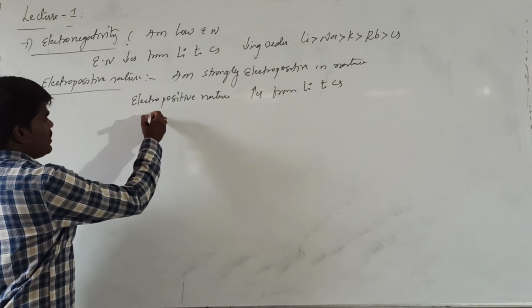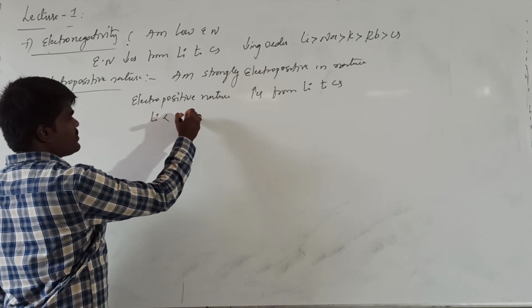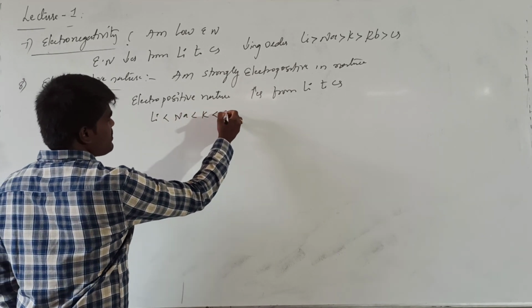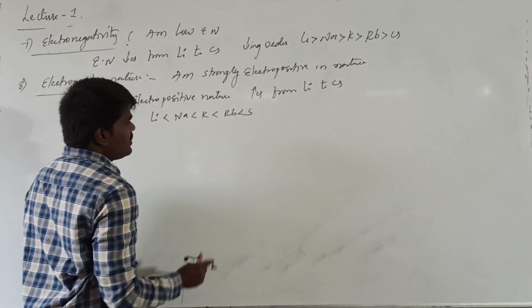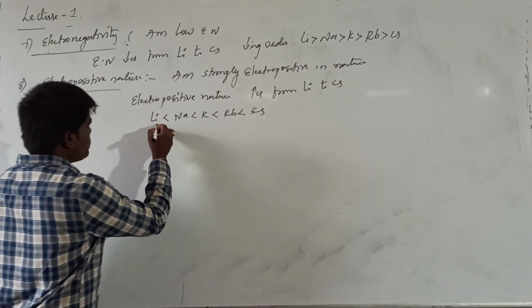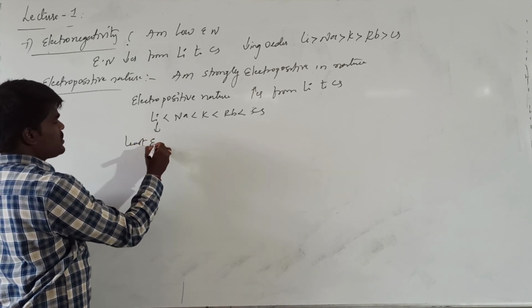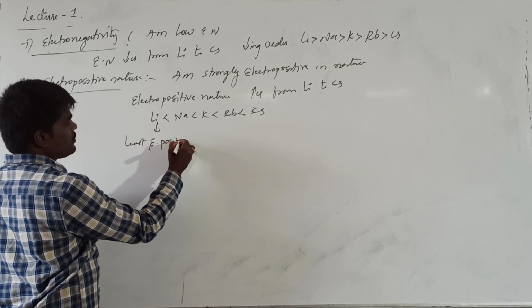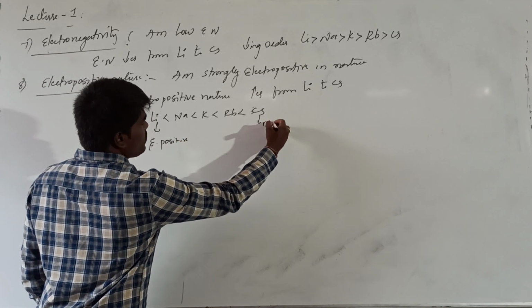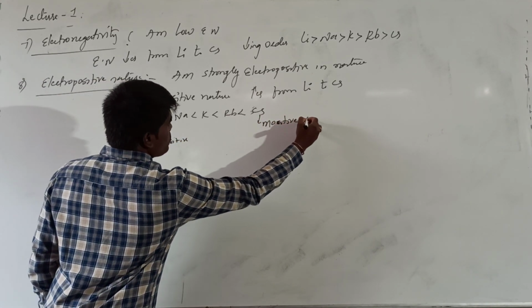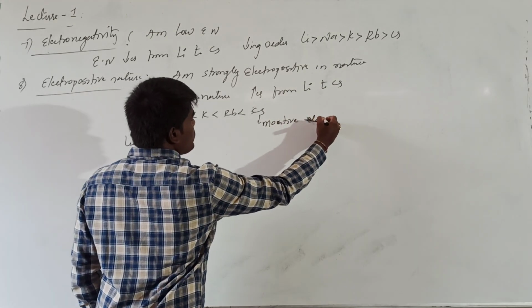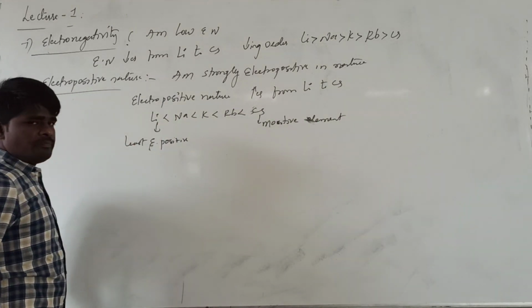That means lithium is least electropositive and cesium is most electropositive. This is what you need to remember. This is least electropositive, and this is the most electropositive element of the first group.